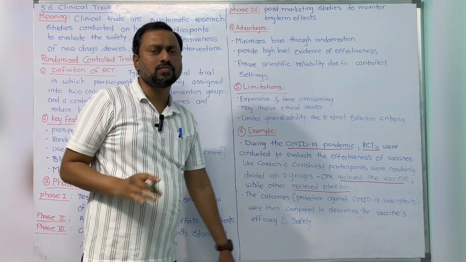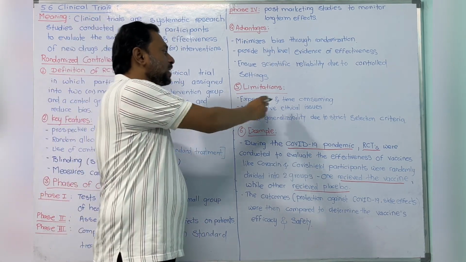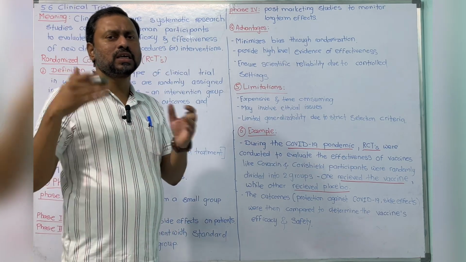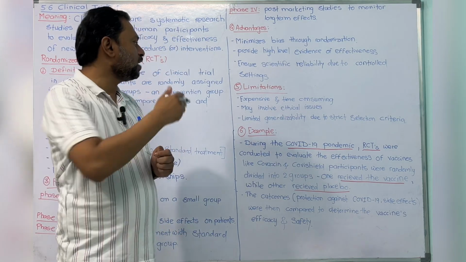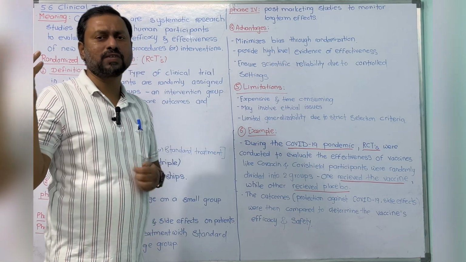Next are the limitations. What are the limitations of this RCT? The first one is that it is expensive and time consuming, because so many patients are followed regularly over time. It may take 10, 14, 15 years.